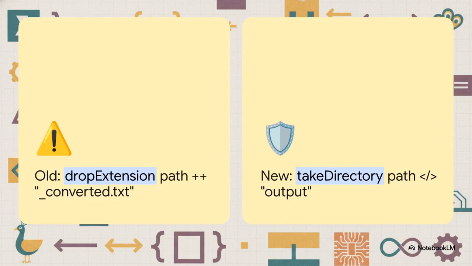And when you map those imports to the actual logic, it reveals just a beautiful transformation. Notice how the old method crudely slapped a _converted extension onto the string. The new logic is so much better. It elegantly takes the explicit directory path, uses the / operator to safely insert an output folder, and then adds the base name. It safely routes the file exactly where it belongs, no questions asked.